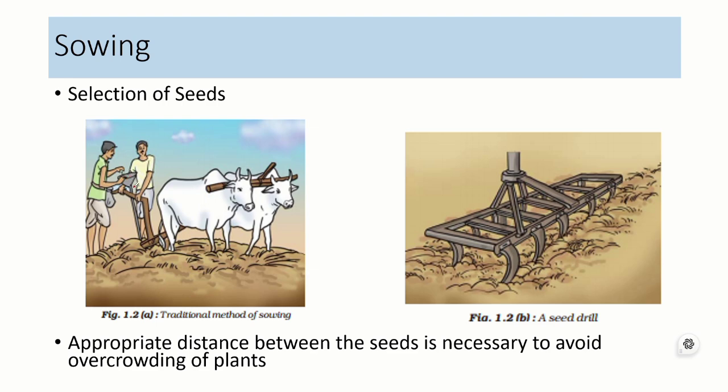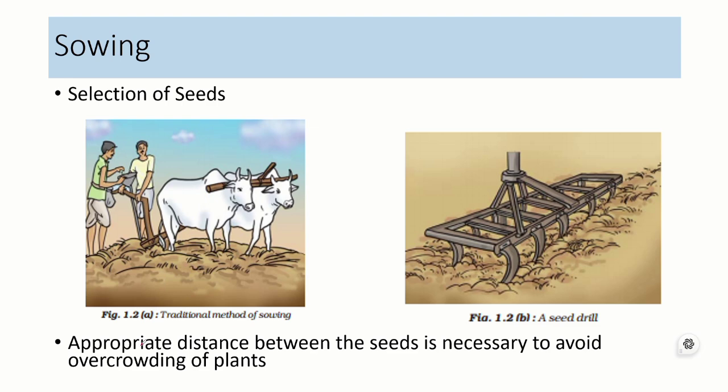And the selected seeds will be sowed in traditional methods using a funnel like this, which will go straight into the pit created by a plow, or the modern methods use a seed drill, which will have many seed drills which will enter seeds at appropriate distances with appropriate depth, and they will also have a mechanism to cover the soil upon the seed to improve the chances of germination.